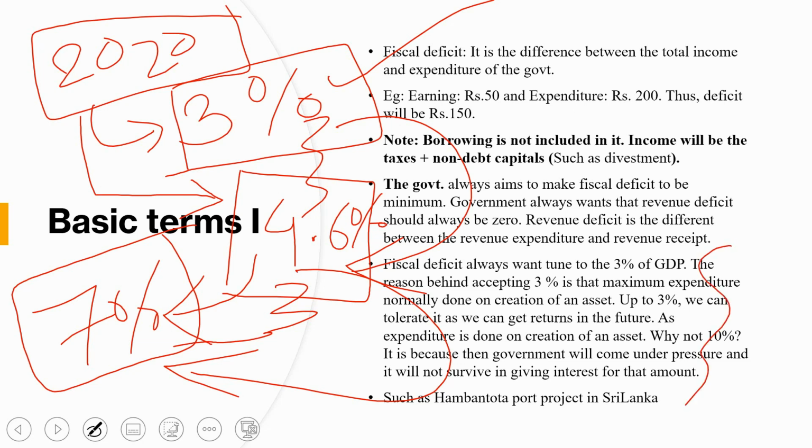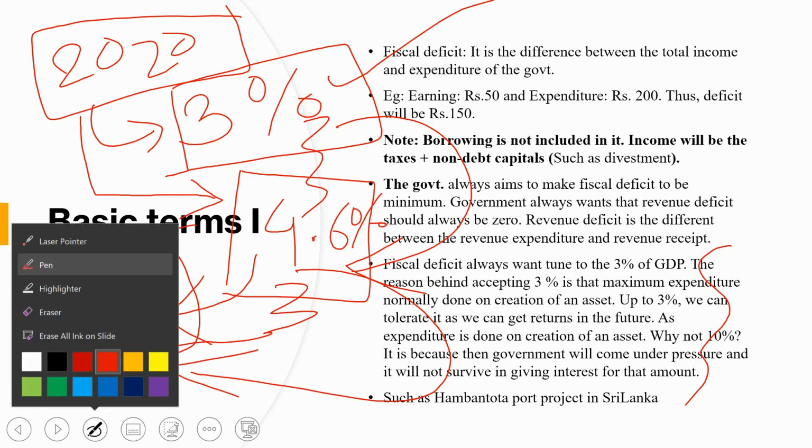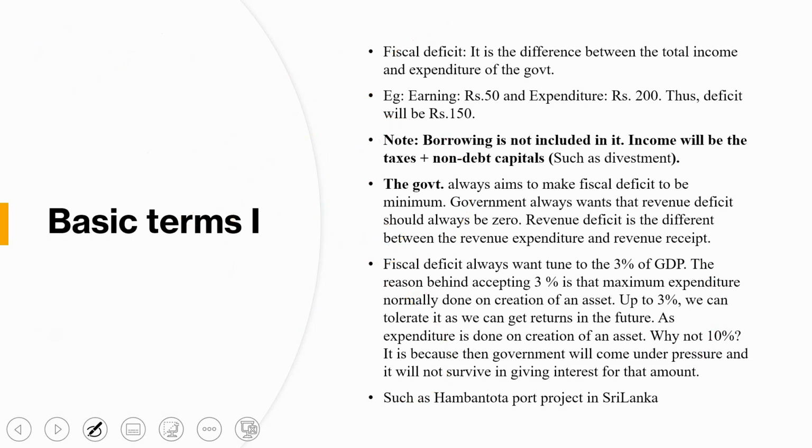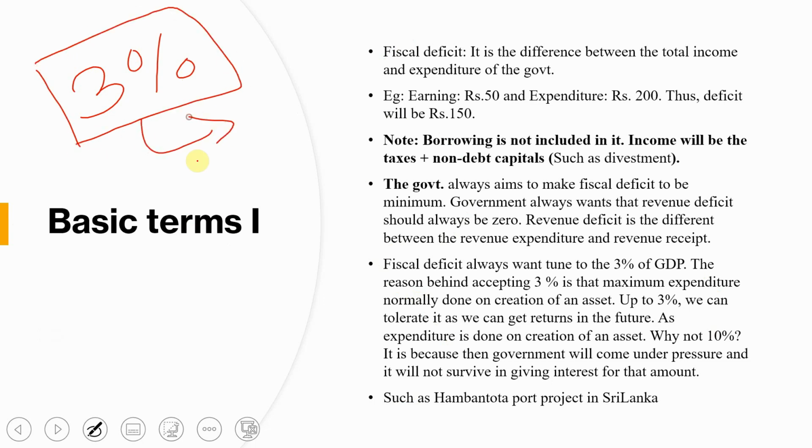Okay, and one more thing. If you are taking more loans to survive our economy, or creating an asset, then what will happen? Suppose, as I said, we can tolerate 3% because we are spending on the creation of assets, like highways.